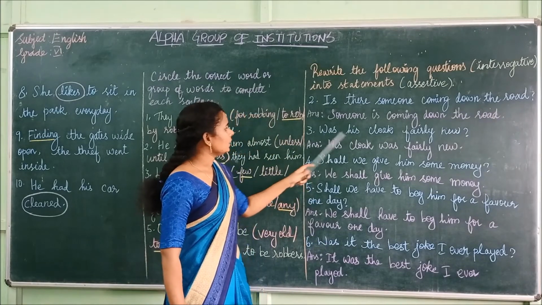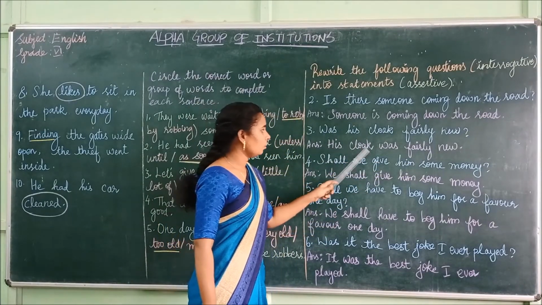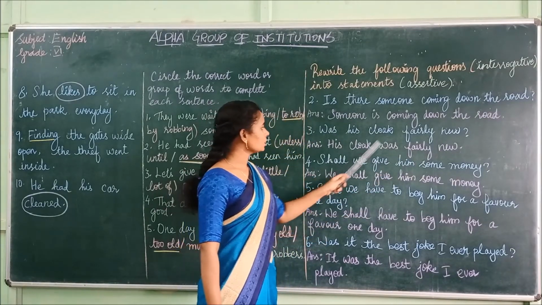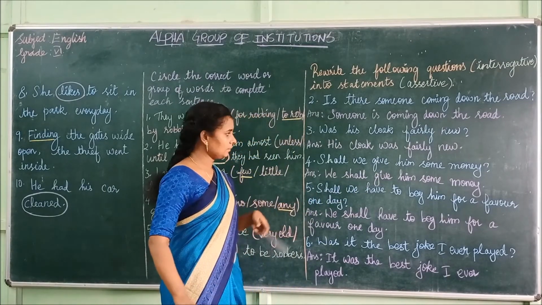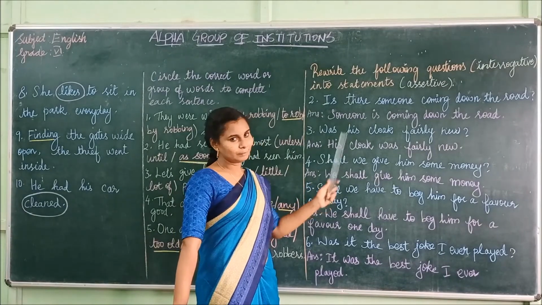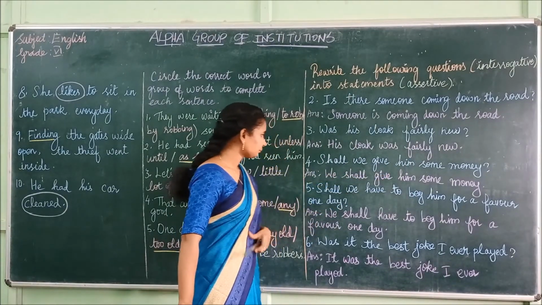Next one. Was his cloak fairly new? Answer is, his cloak was fairly new. So subject comes and then verb comes. Okay, so this is how it should be. Subject plus verb plus object. His cloak was fairly new.